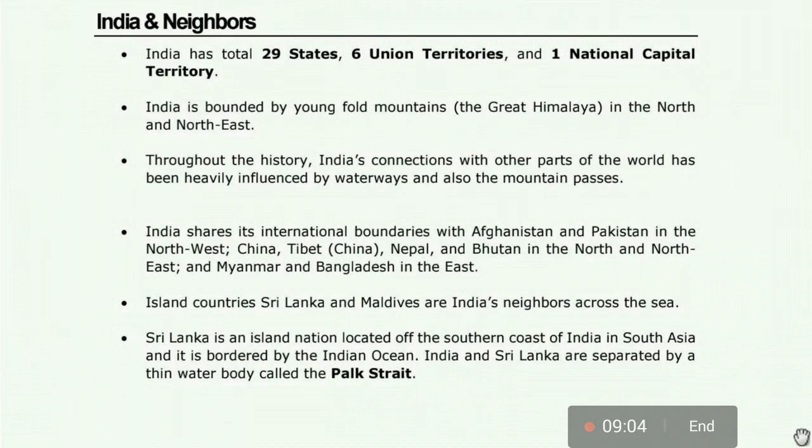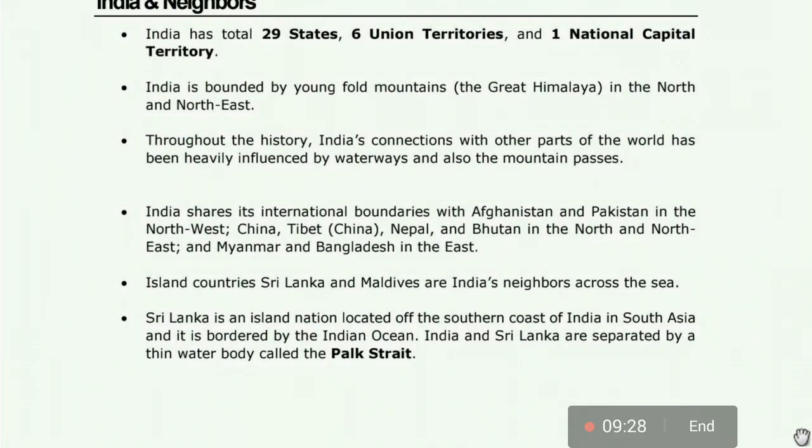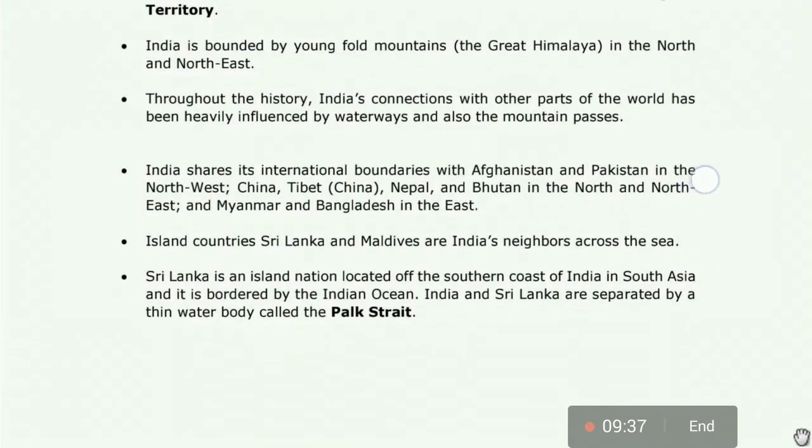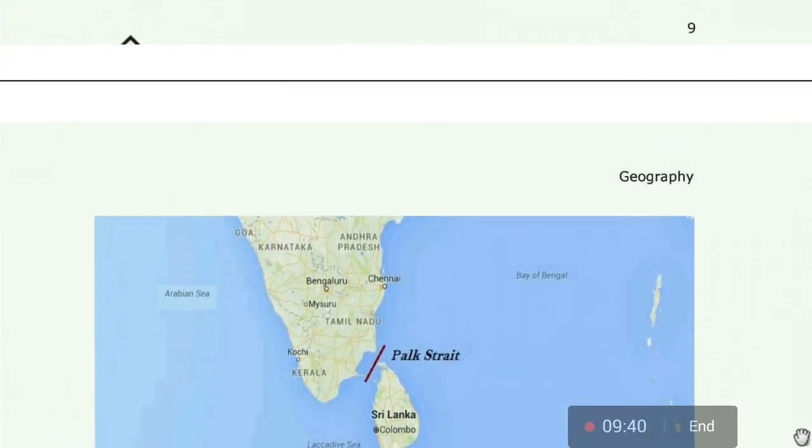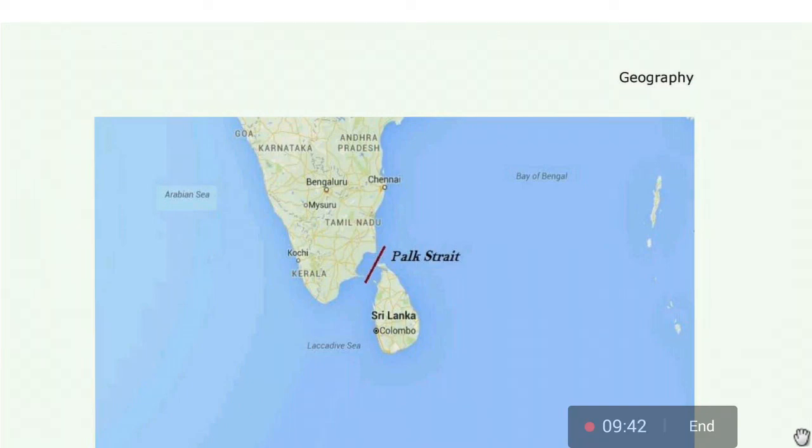Sri Lanka is an island nation located off the southern coast of India in South Asia, bordered by the Indian Ocean. India and Sri Lanka are separated by a thin water body called the Palk Strait. So which is separating India and Sri Lanka? The Palk Strait. See here in this map, it is separating India and Sri Lanka.